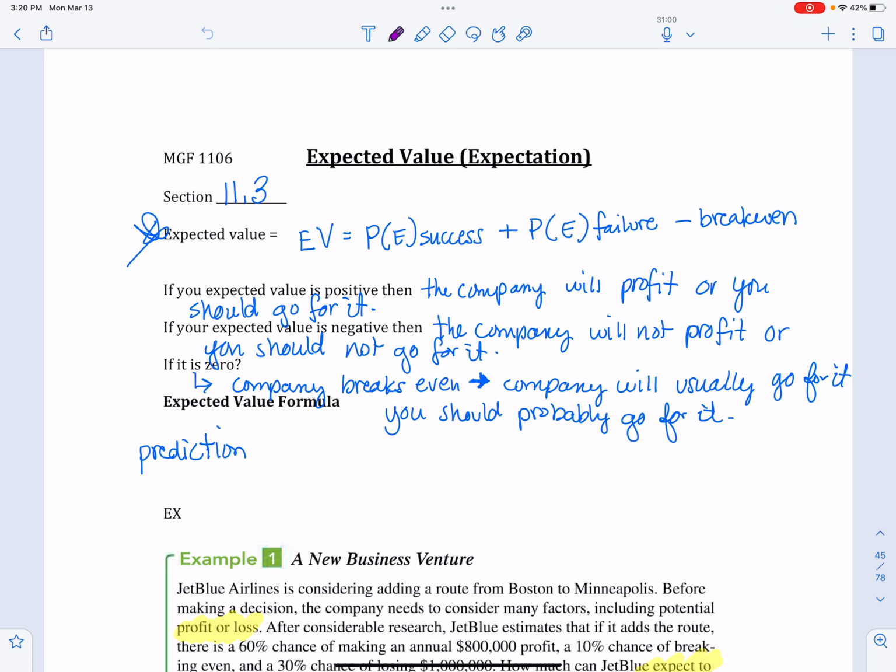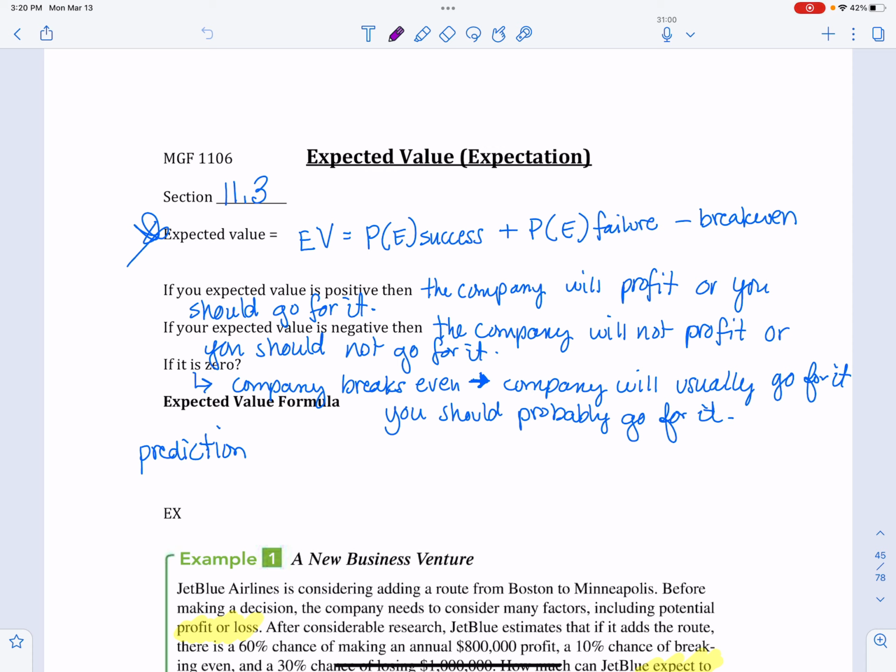So for starters, expected value is your expectation as a person or as a company to either have a gain or a loss as the final outcome. So in terms of a formula, if we're talking about business, expected value, or EV, equals the probability that event E is a success plus the probability that event E is a failure minus break even. So let's talk about that for a moment.